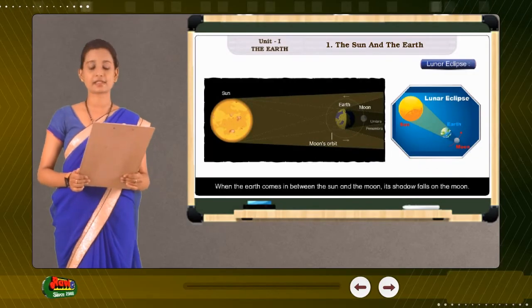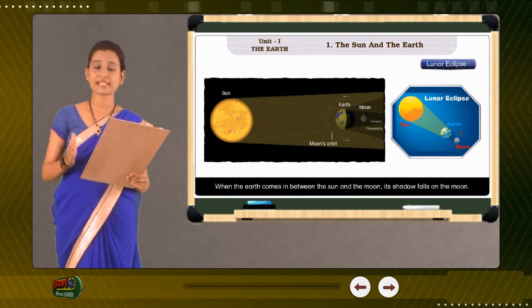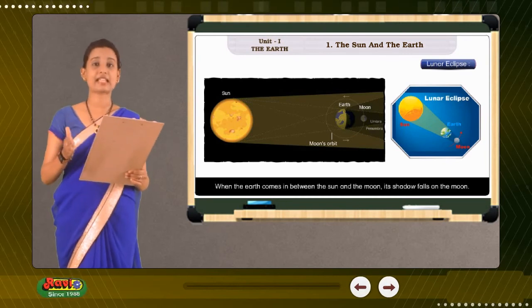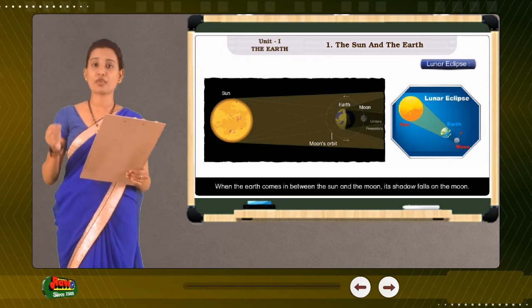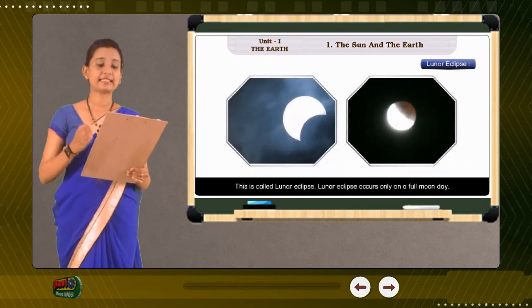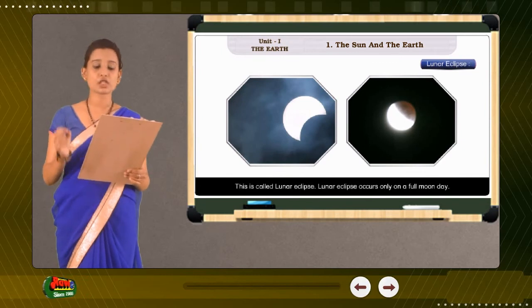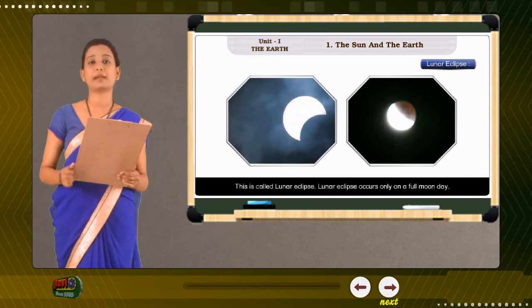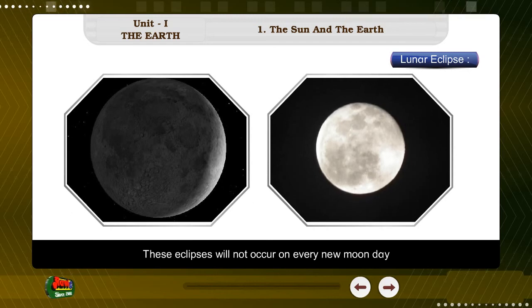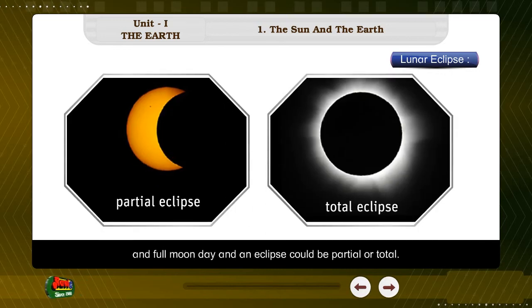Lunar eclipse. When the Earth comes in between the Sun and the Moon, its shadow falls on the Moon. This is called lunar eclipse. Lunar eclipse occurs only on a full moon day. These eclipses will not occur on every new moon day and full moon day, and an eclipse could be partial or total.